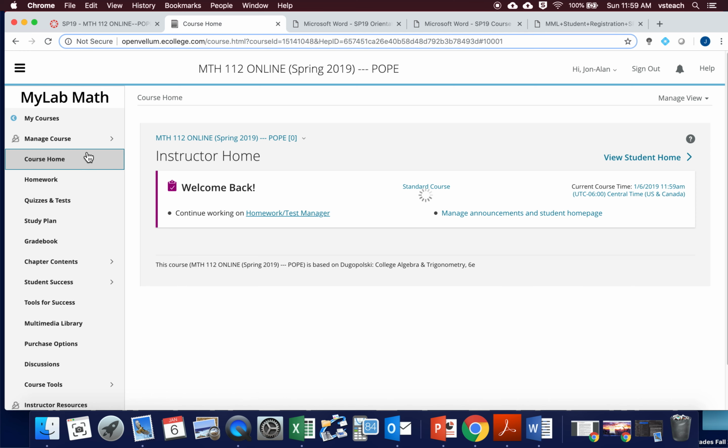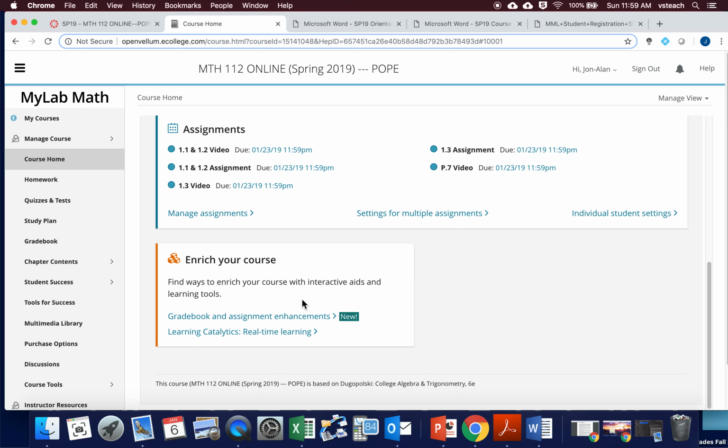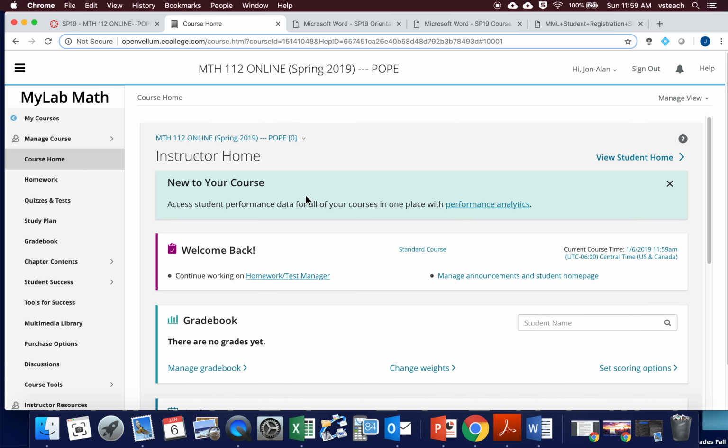the first thing you always want to do is make sure you check the announcements. My screen may look just a little bit different than yours, but you'll see announcements right here on the home screen. I always click on those. That's where I post all the important information, due dates, and those sorts of things. So always check your announcements on your course home.